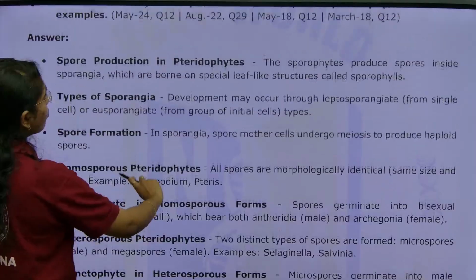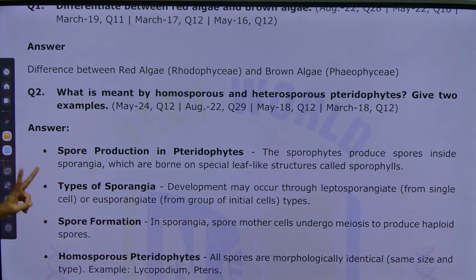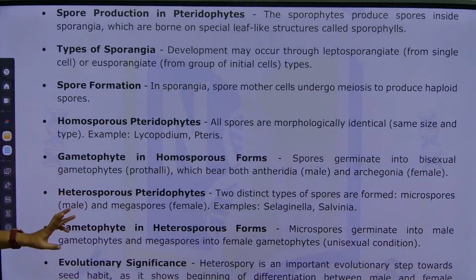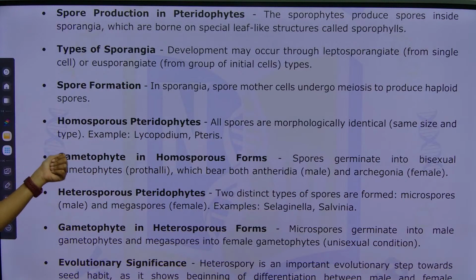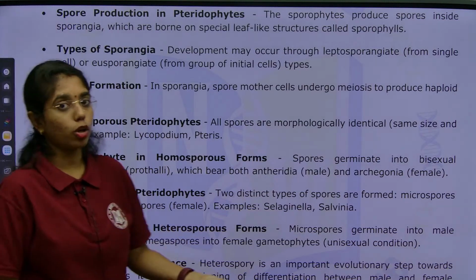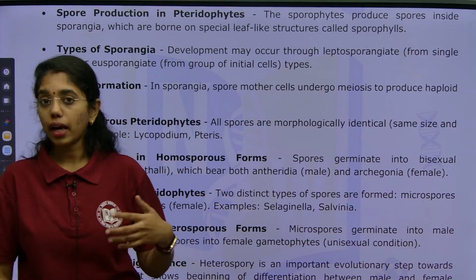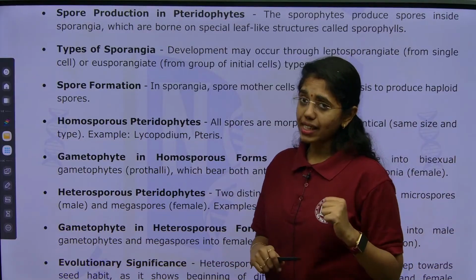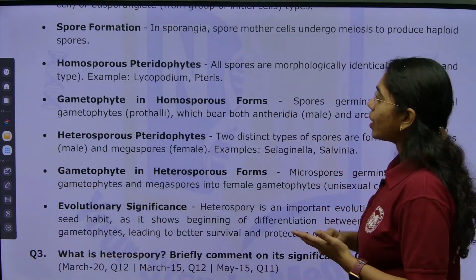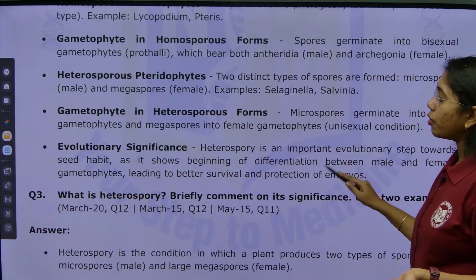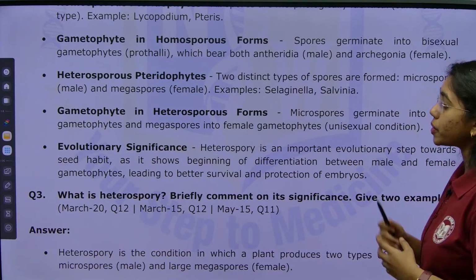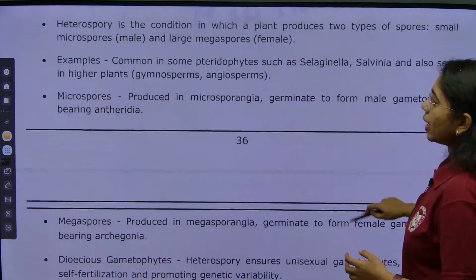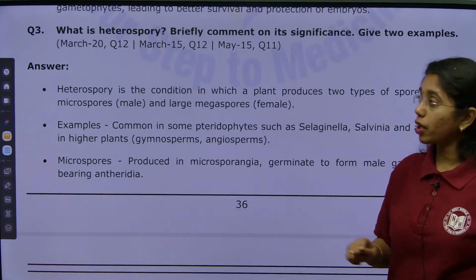So here is what you have to mention in the answer about homosporous and heterosporous pteridophytes. First, spore production, types of sporangia, spore formation. Examples are important for both homosporous and heterosporous. For heterosporous you can use a mnemonic, MAS: Marsilea, Azolla, Selaginella, Salvinia. Four examples you can present. Next, gametophytes in homosporous forms, heterosporous pteridophytes, gametophytes in heterosporous groups, and then evolutionary significance. Clear till here?